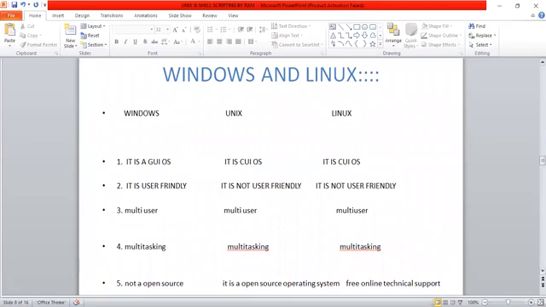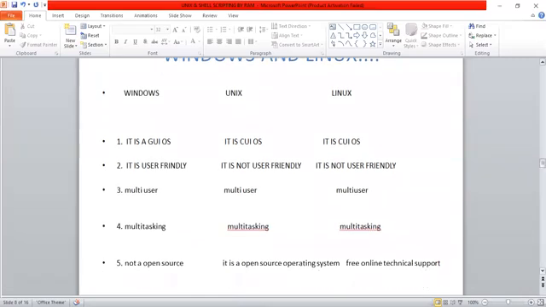And Windows is not open source. We need to buy a license. But Unix is an open source operating system, and Linux is also open source. But there are a few flavors, like Red Hat, that will give technical support after purchasing a license.